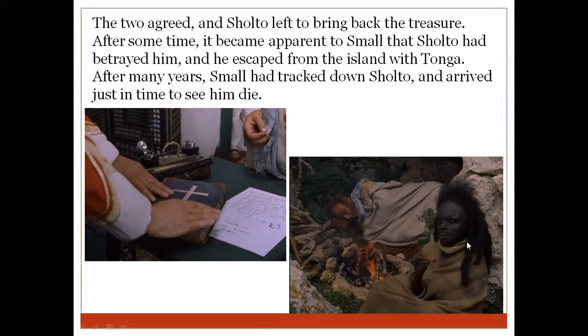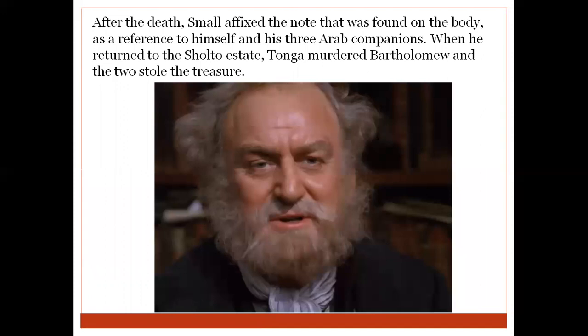And after many years, Small traced down Sholto and arrived just in time to see him die. I told you that when Sholto was lying on his deathbed, he saw an old person's face with a beard. It was none other than Jonathan Small. After Sholto died, Small affixed the note that was found. So that note which was found on his body was put there by Jonathan Small as a reference to himself and his three Arab companions to whom originally the treasure belonged.